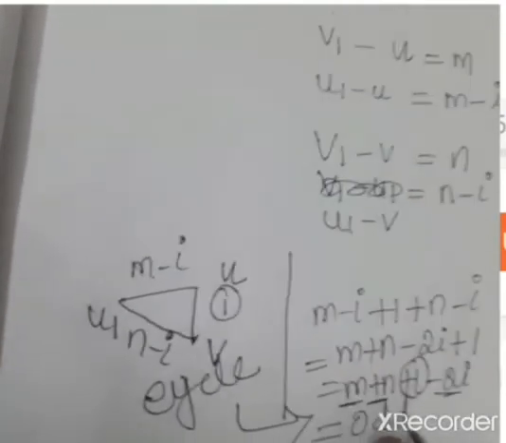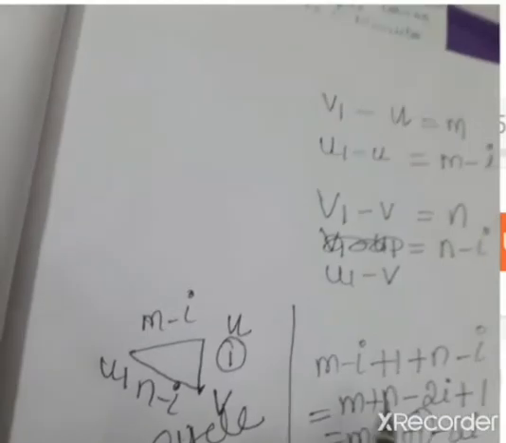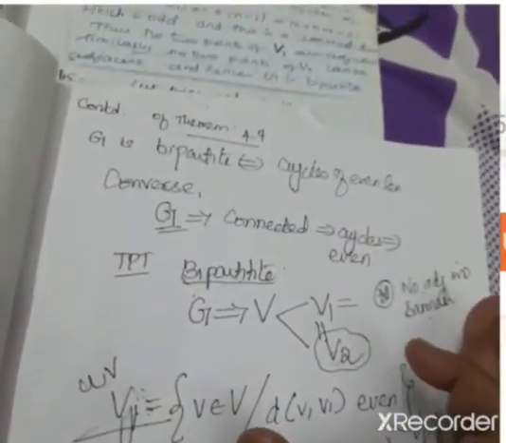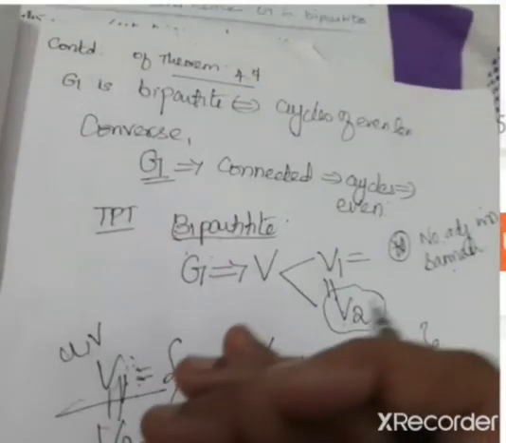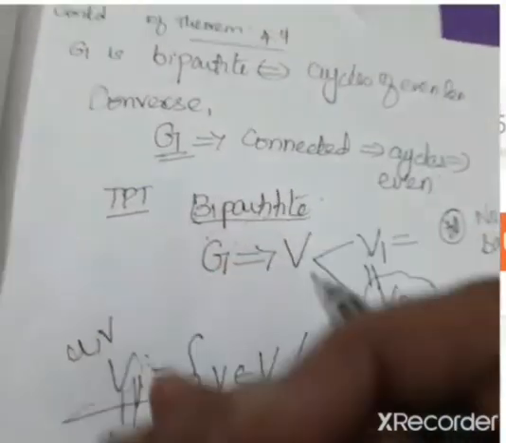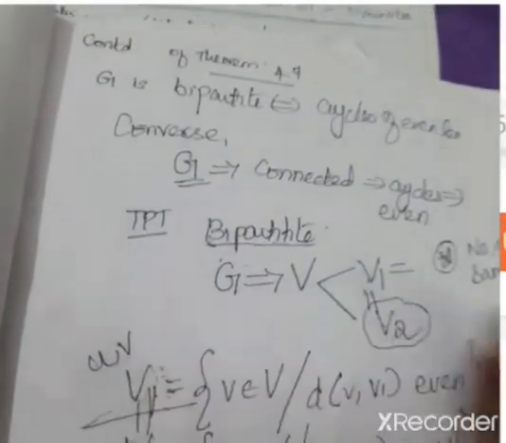I assumed the graph is not bipartite, so there is no line joining V1 to V2, and that made U and V adjacent.